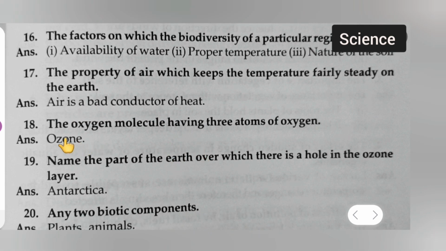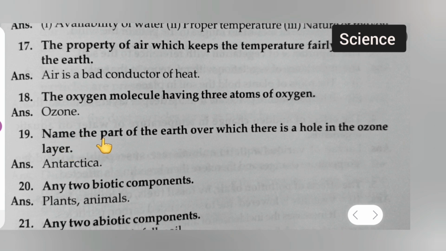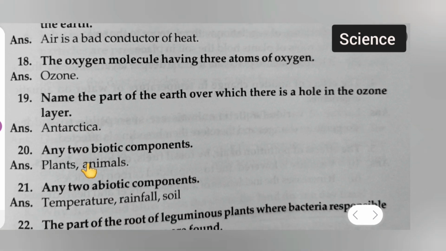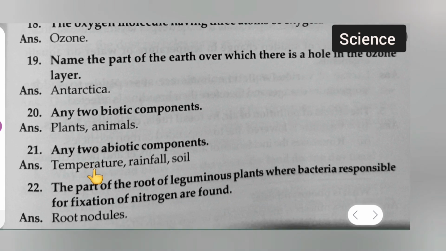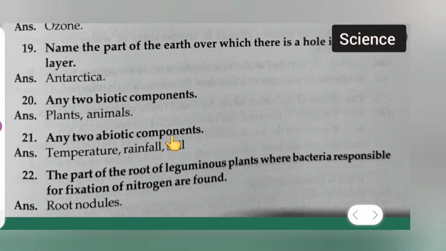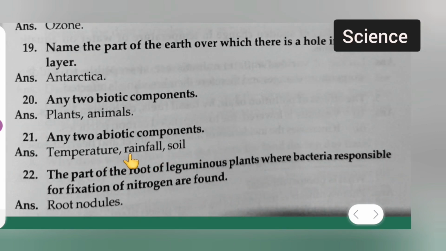Next is what? Question number 18. The oxygen molecule having 3 atoms of oxygen. Answer is ozone. Next, name the part of the earth over which there is a hole in the ozone layer. Answer is Antarctica. Okay. Next is any two biotic components. Answer is plants and animals. Next, moving further. Any two abiotic components. Answer is temperature, rainfall and soil, okay, they are the abiotic components, okay.